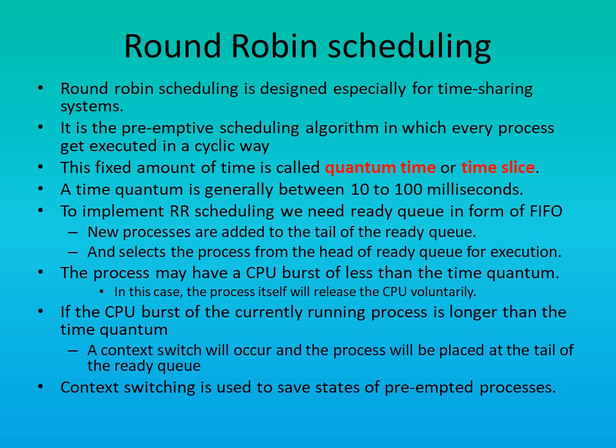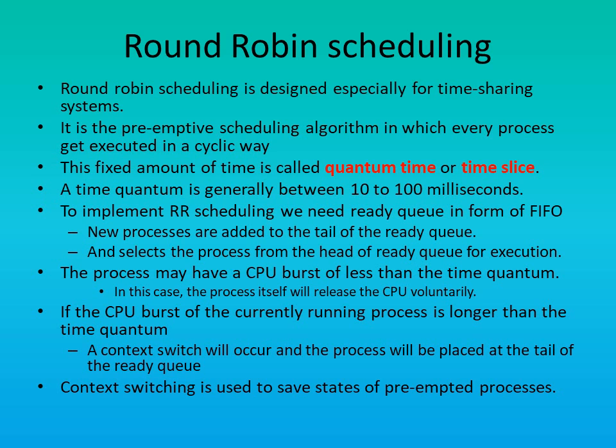The CPU scheduler picks the first process from the head of the ready queue and sets timer to interrupt after 2 milliseconds of quantum time. The process that has CPU burst of less than 2 quantum time, in that case, the process itself will release CPU voluntarily, and the scheduler will then proceed to next process in the ready queue.